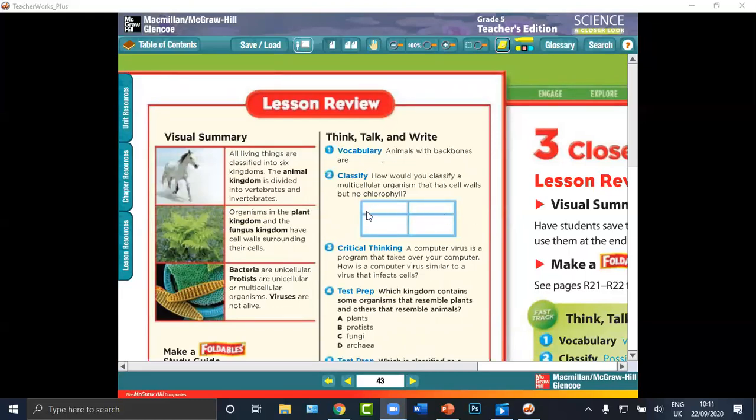Yes, here in the first rectangle, you can put not a plant. Here, not an animal. In this rectangle, you can put no chlorophyll.